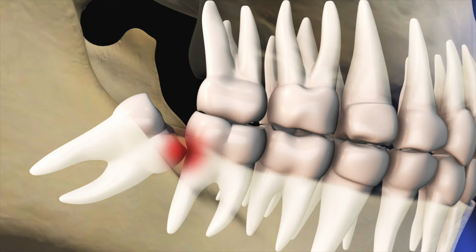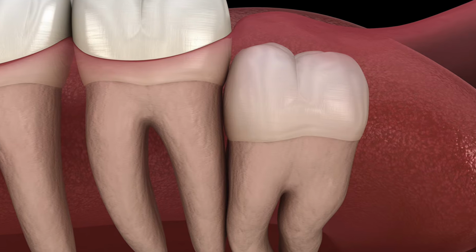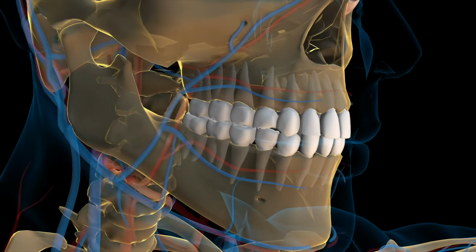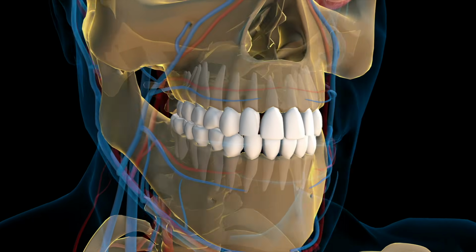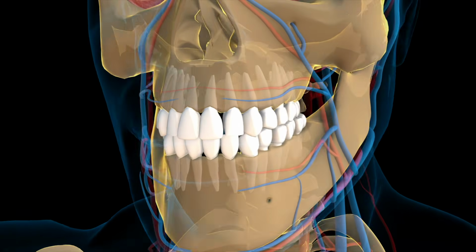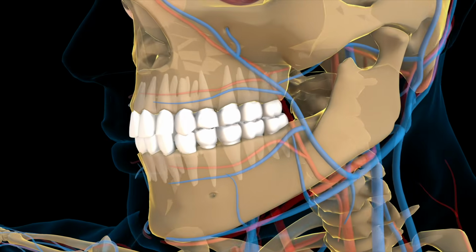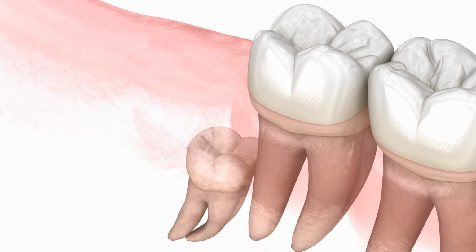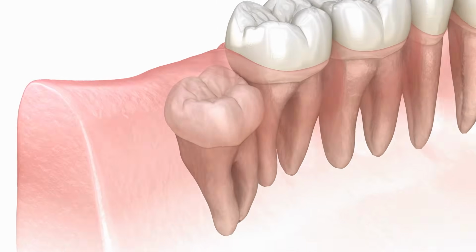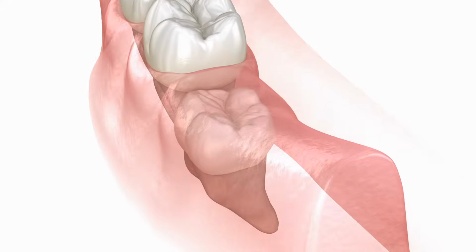This 3D animation reveals the exact steps of the surgical extraction procedure, why impaction happens, and, most importantly, how to avoid the dreaded complication known as dry socket. An impacted wisdom tooth is one that fails to fully erupt through the gum line, often growing sideways or getting trapped against the second molar. This situation causes chronic jaw pain, increased risk of infection, and irreversible damage to adjacent teeth.